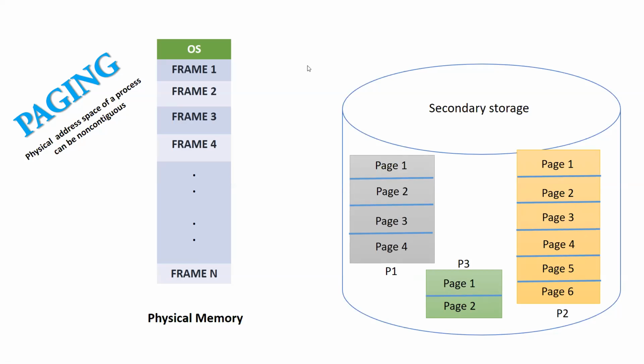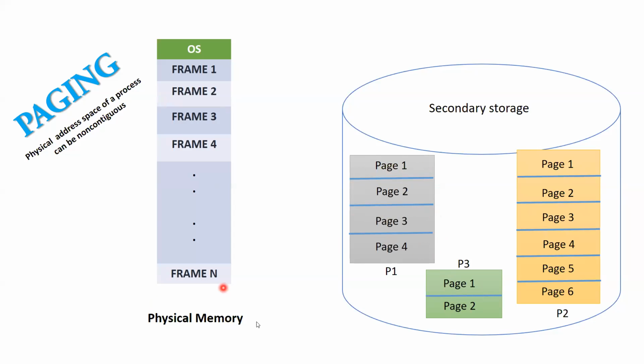The processes will be divided into equal size partitions called pages. These are all the processes. For example, if I have a process of 1000 KB, the pages can be 200 KB, 200 KB, 200 KB, 200 KB, like that. Just for example, I am saying it need not be standard like that. It will be divided into equal parts. Various pages will be there in a particular process, P1, P2, P3, like that.